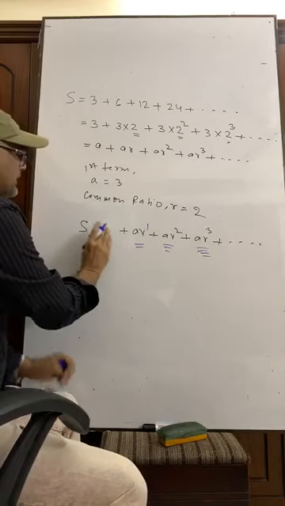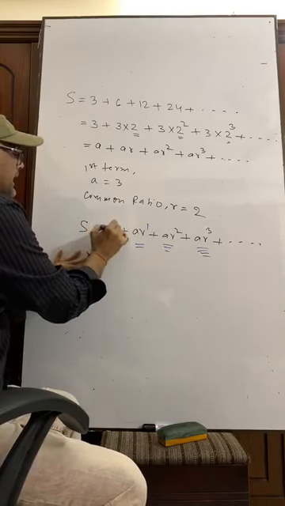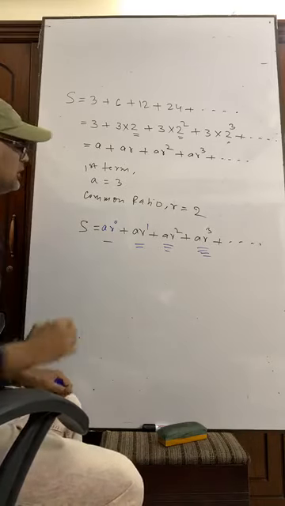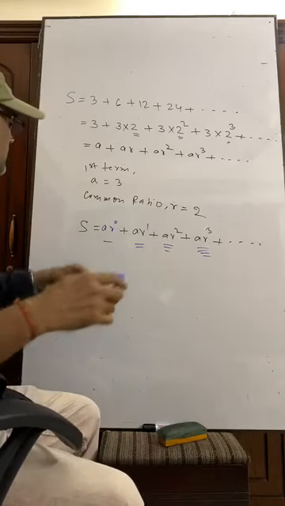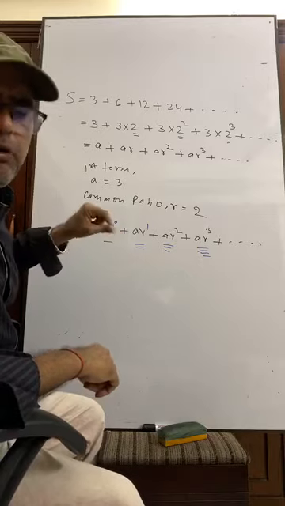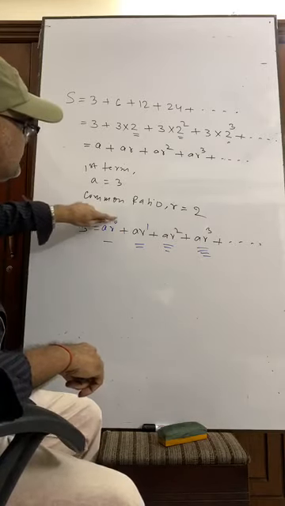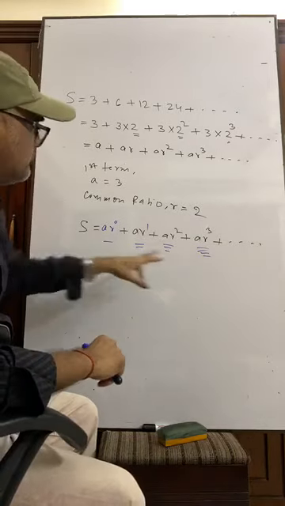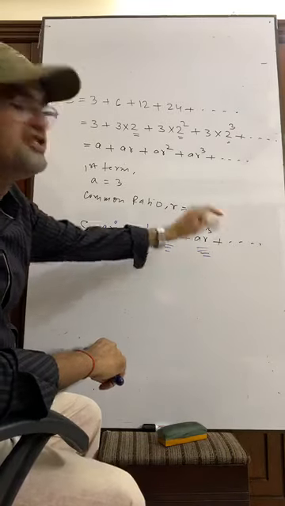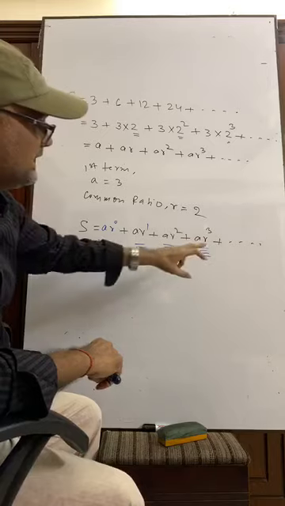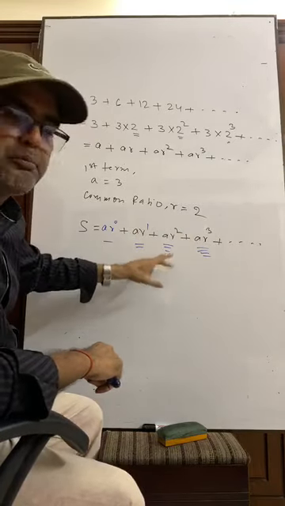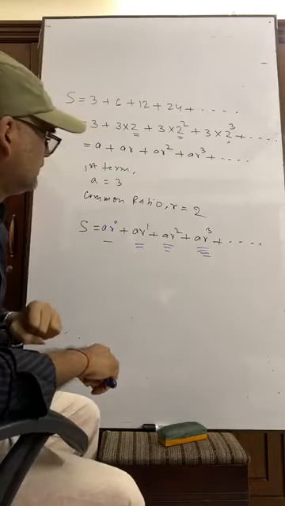I can write here A R to the power 0. R to the power 0 equals 1. Actually, it starts with power of R as 0. So 0, 1, 2, 3. Again see. In the fourth term, the power of R is 3. In the third term, power of R is 2.